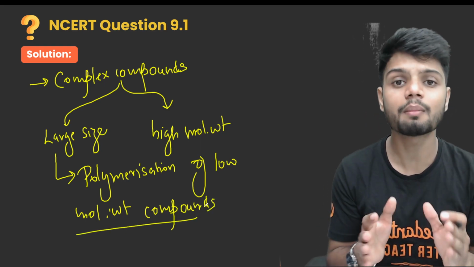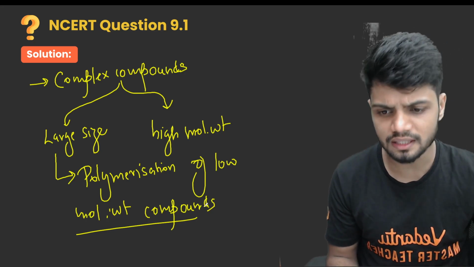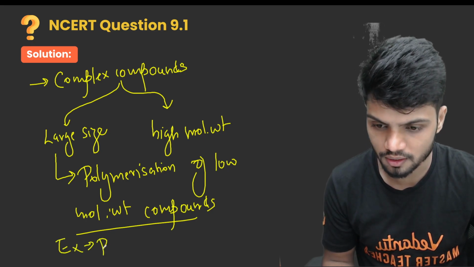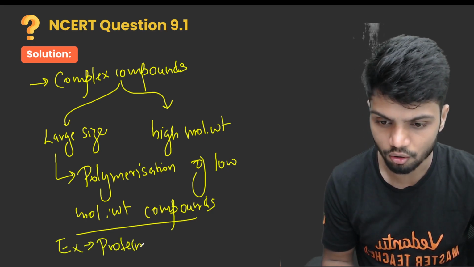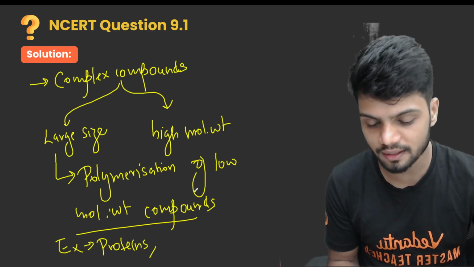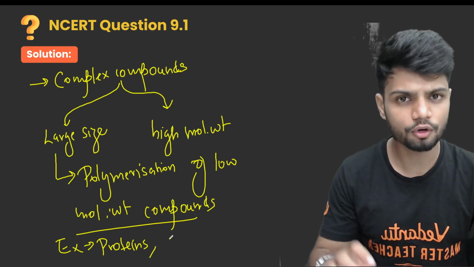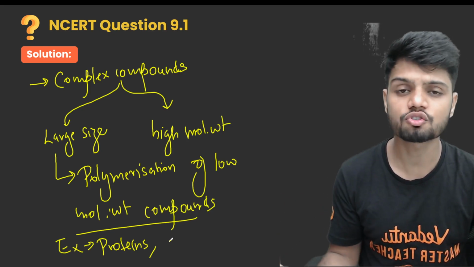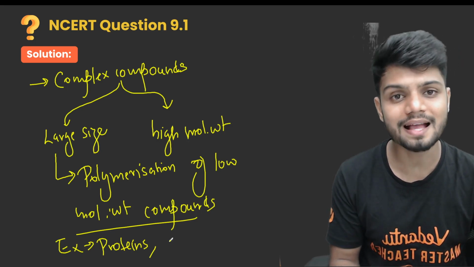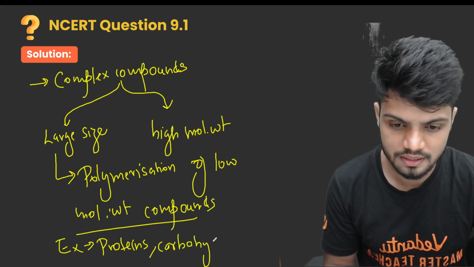So low molecular weight compounds join together and they form the macromolecules. For example, amino acids join together, which makes up the proteins. So that is the first example. The first example of your macromolecule is protein, all the different types of proteins. The next one is carbohydrates. The second one is carbohydrates, which is basically polymerization of monomers. Polymerization of monomers forms the complex carbohydrates, such as polysaccharides. So these are the two examples of